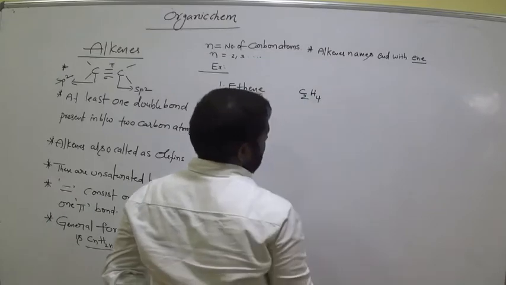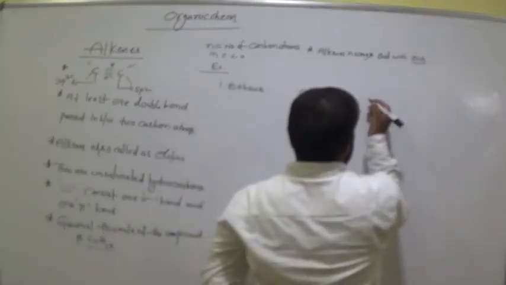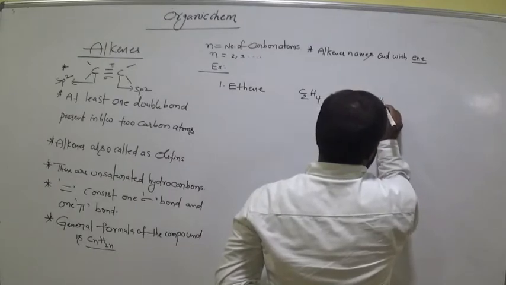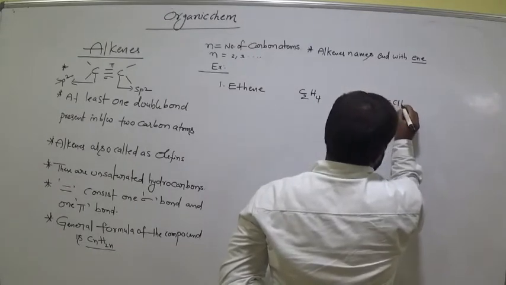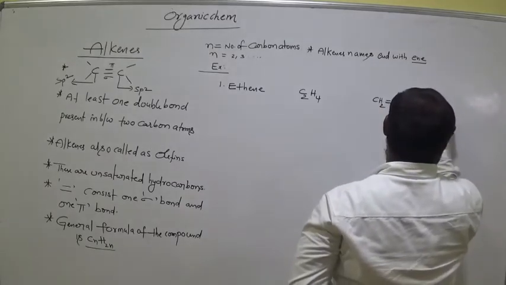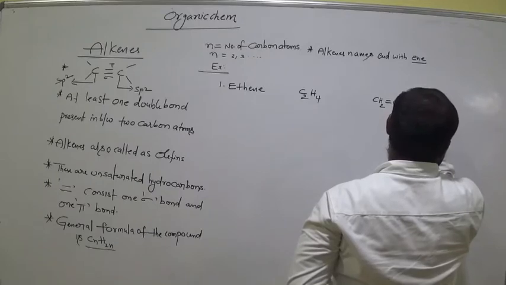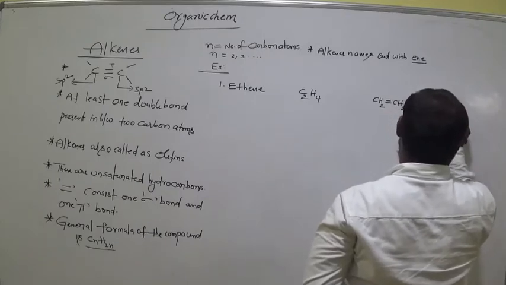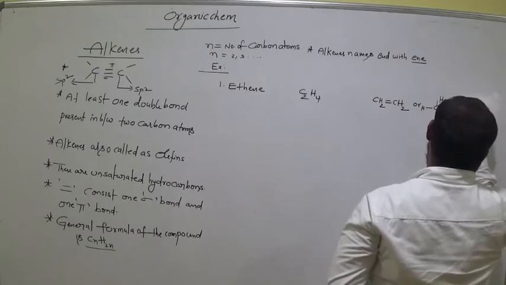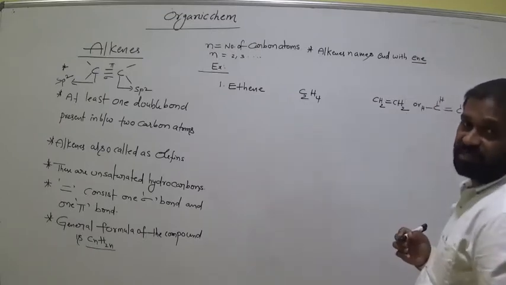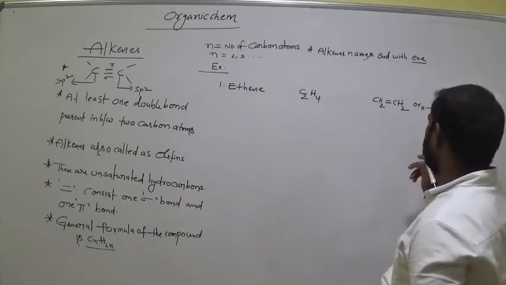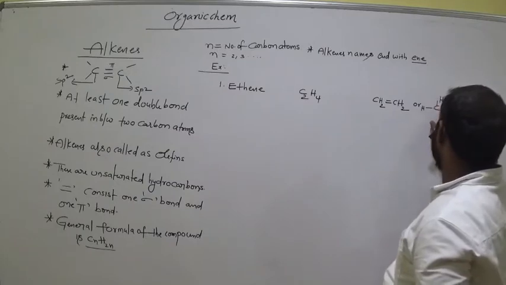So ethene means C2H4 is the formula. And the structure is CH2 double bond CH2, or we can also write H-CH double bond CH-H. Wherever carbon is present in hydrocarbons, alkenes, it possesses tetravalency. See here, 1, 2, 3, 4 bonds.